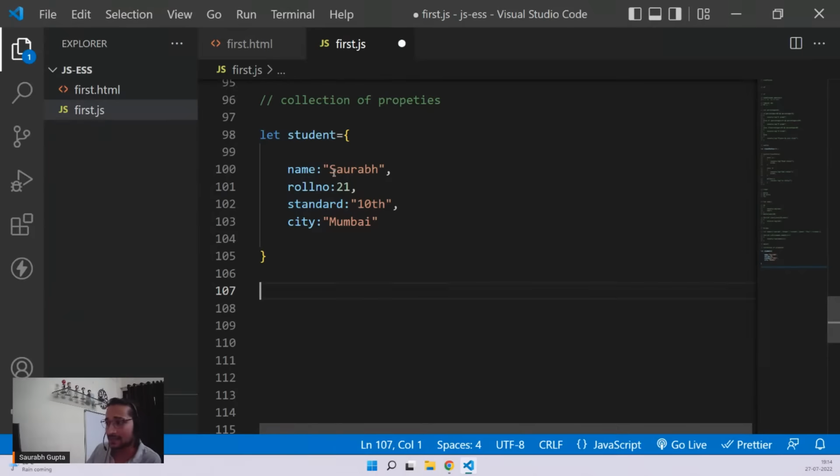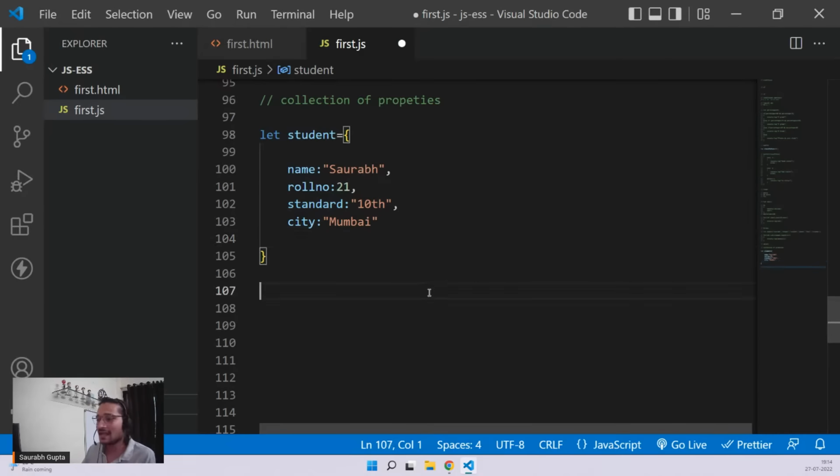So guys, first of all, remember the syntax. A name and then curly braces, and inside that property colon value. See, this property is nothing, it's just like a variable, but now it belongs to someone. It is signifying something. Okay, so a property is just like a variable, but you don't initialize it like a variable. You never use equal to inside an object, always use colon. So property colon value and then comma if you want to write the next property. If there is no next property, you can ignore the comma. So property colon value comma, next property colon value comma, next property colon value comma, just like that.